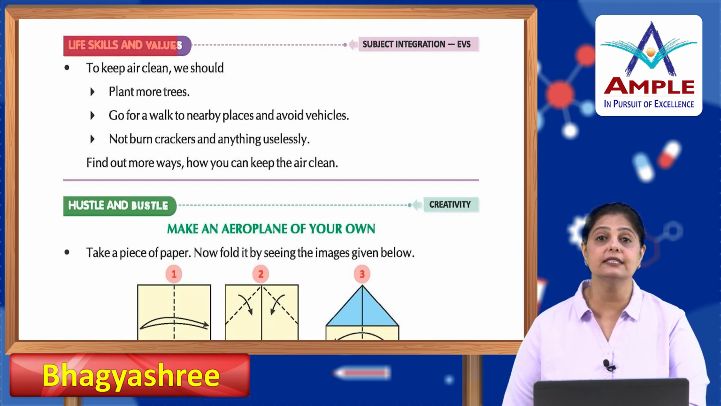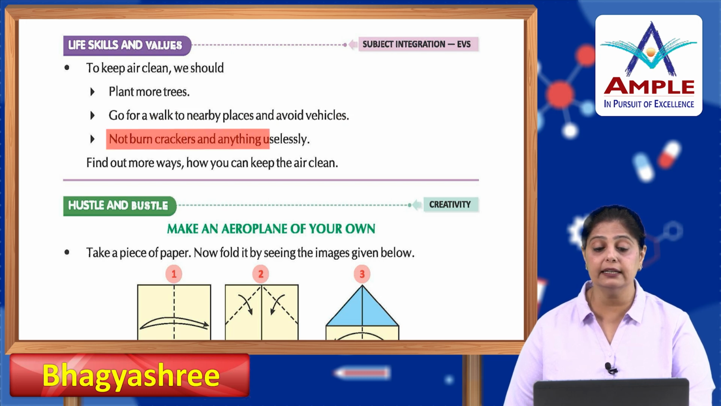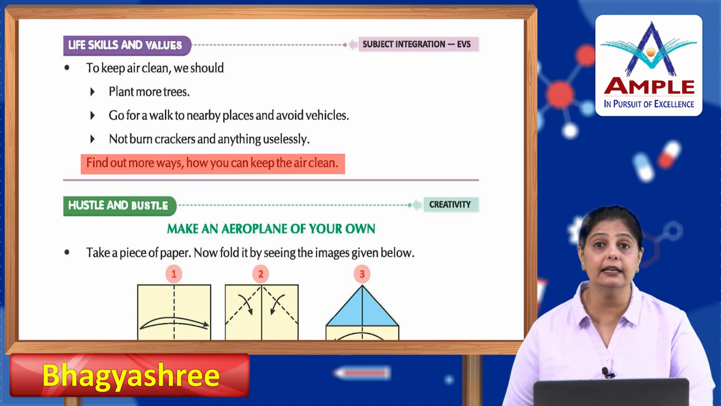Okay. Now, life skills and values. To keep air clean, we should plant more trees, go for a walk to nearby places and avoid vehicles, not burn crackers and anything uselessly. Find out more ways how you can keep the air clean. Okay? So, children, these are the ways by which you can keep the air clean.